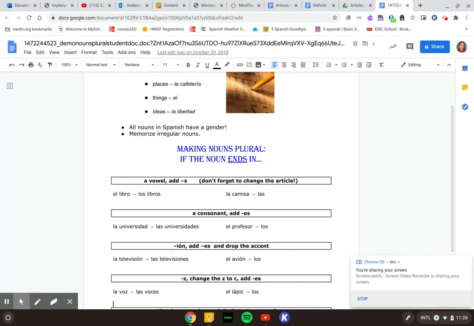Words that end in ión, we are going to add ES. So most words that end in ión have that accent, but when it becomes plural, we're adding the ES to the consonant, but we're losing the accent. So for el avión, what would it become?